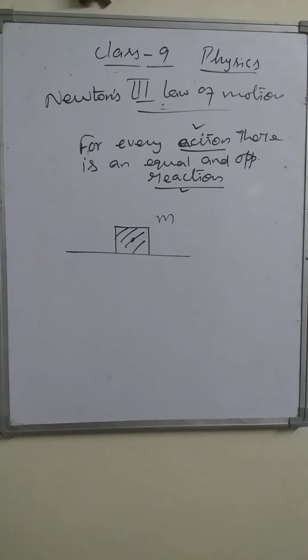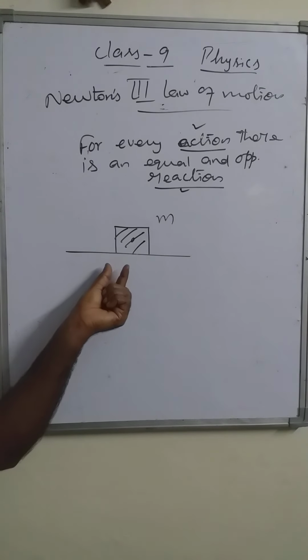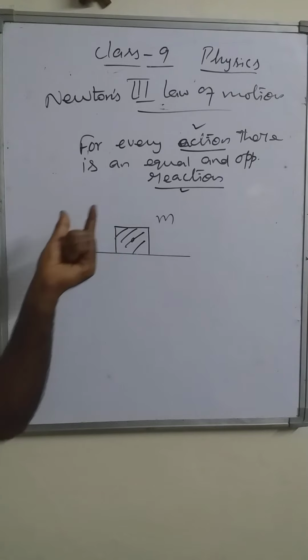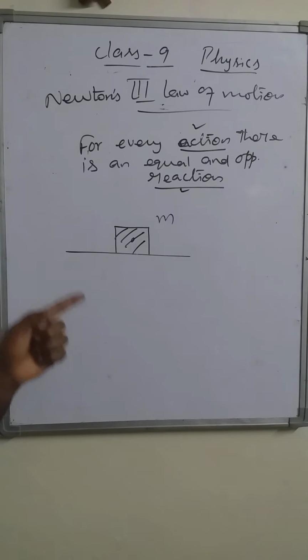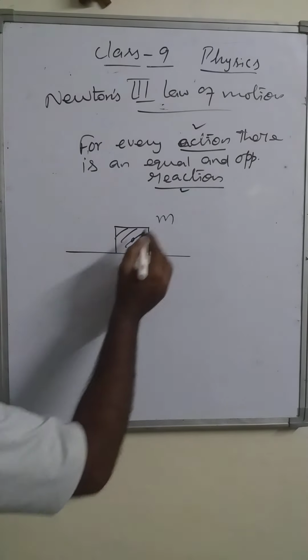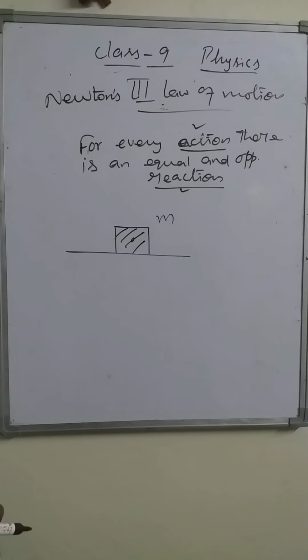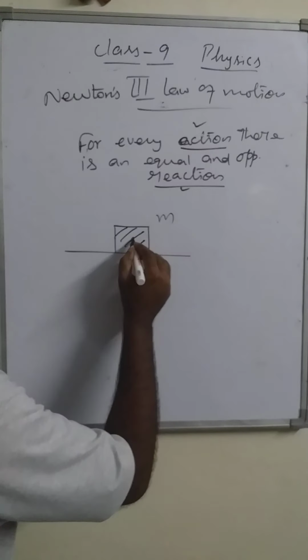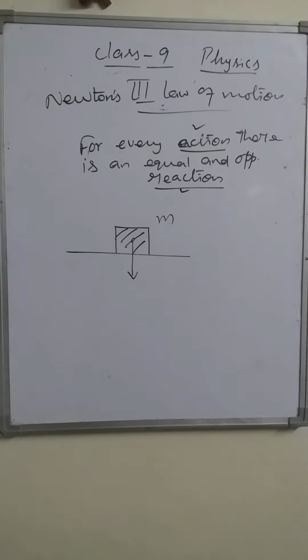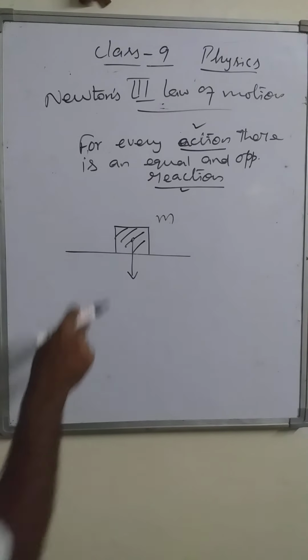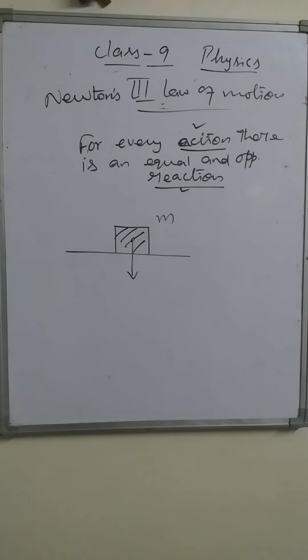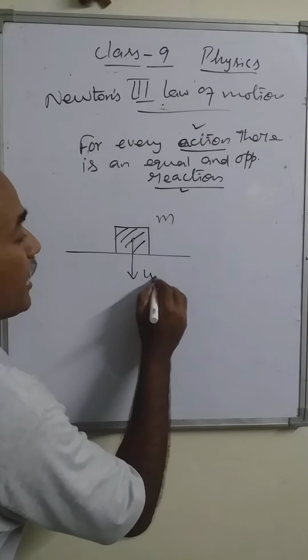The earth and the object apply force on each other. How are they applying forces? Due to the mass of the object, it applies a force on the earth in the downward direction. That force applied is also called its weight.